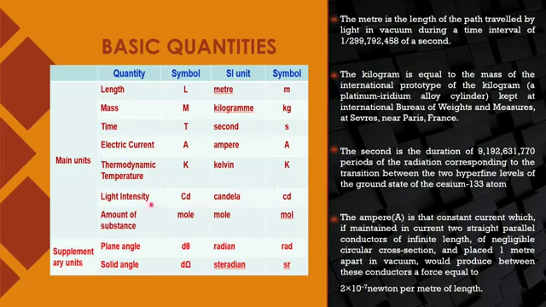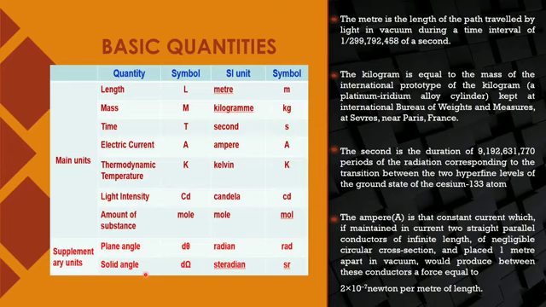For light intensity, candela is the SI unit, and the symbol is simply cd. For amount of substance, as you have done in chemistry, the unit is mole, simply written as mol. For plane angle, it is theta or d theta, and it is measured in radians, and the unit symbol is rad.